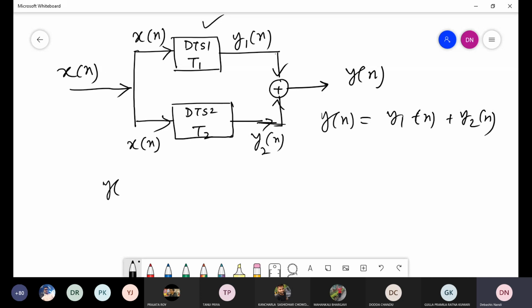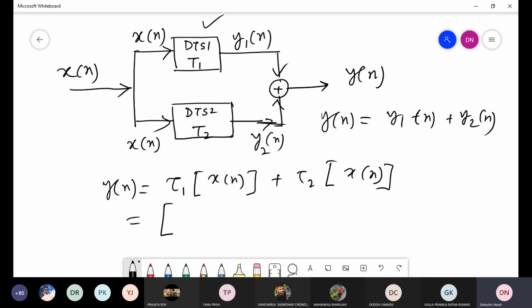That means y[n] is equal to tau 1 x[n] plus tau 2 x[n].